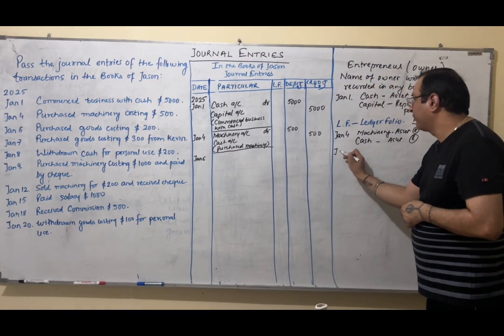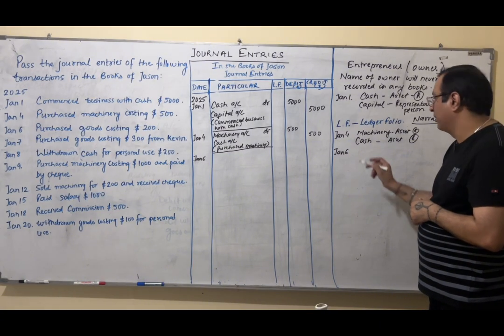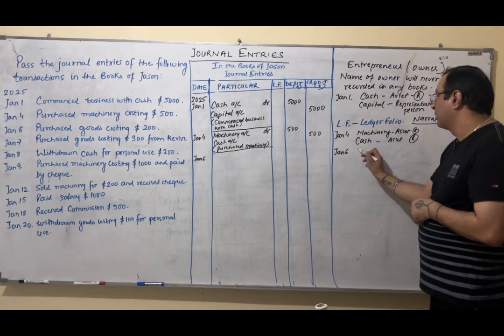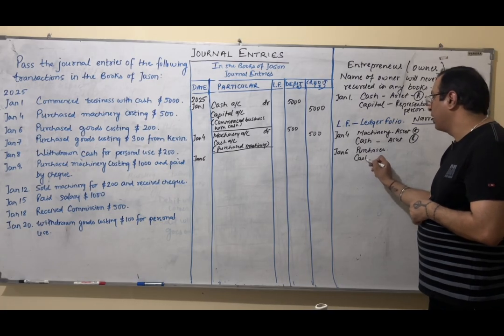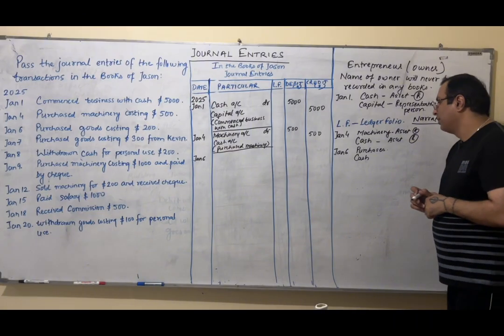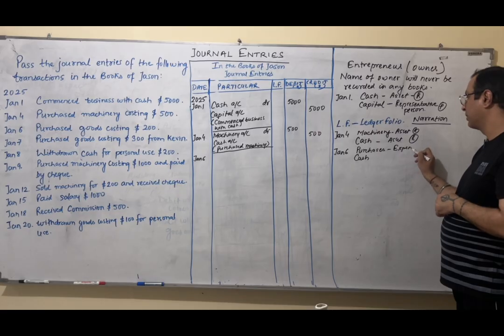Jan 6. Purchased goods costing 200. When I purchase goods, I will write purchases as I told you, right? And nothing is given, so I paid cash. As I told you, any purchase is expense, right? Purchase is an expense.